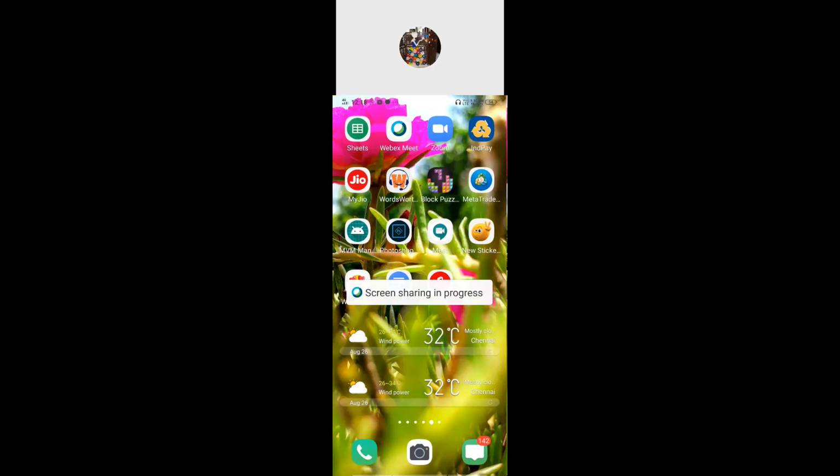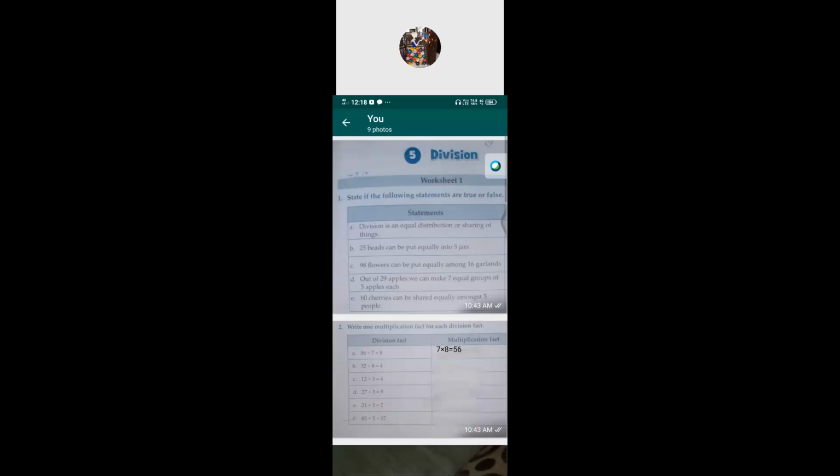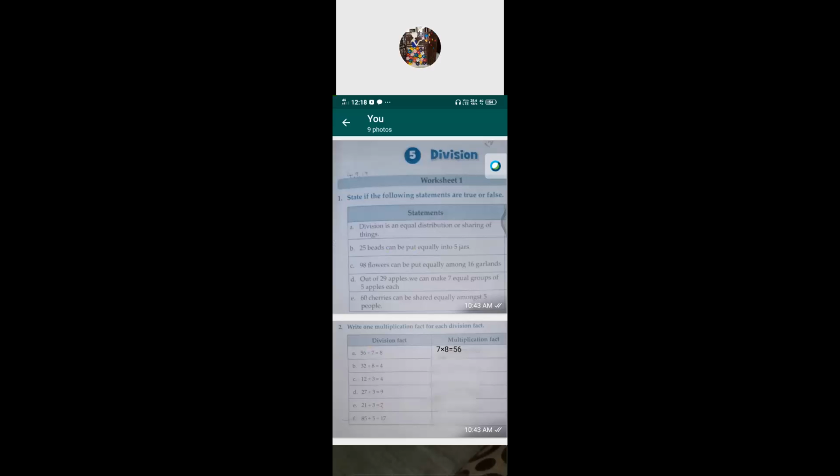In Maths. So before that, we will begin with our workbook. Those who are having the workbook, please take your Maths workbook. So far we have seen division. That part only we are going to practice now. Page number 21. Those who are not having it, you have to take your rough note, children.